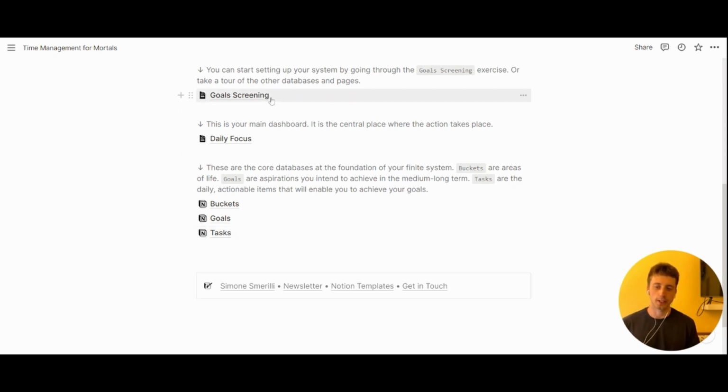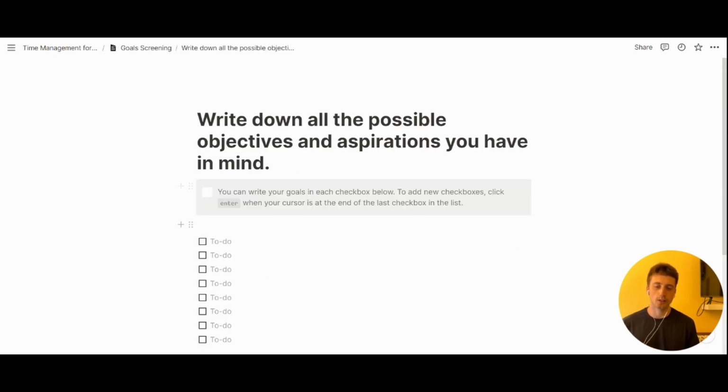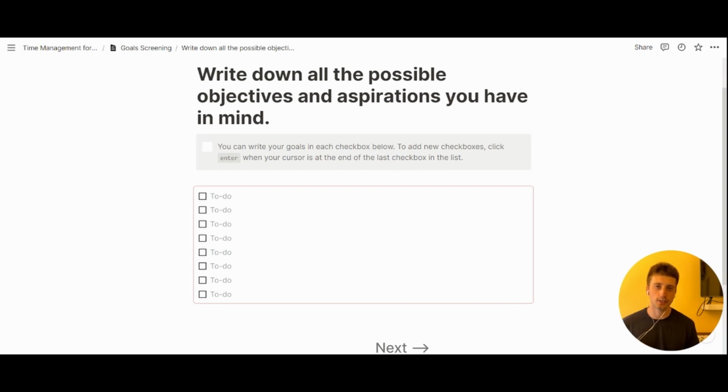This template also has a goals screening exercise that you might want to follow if you are new to Notion, for example. You just want to play around a bit before getting into the nitty-gritty of it. Here is a goals screening page, and you can start from the very top here. And this is a sort of guided exercise that helps you establish your goals. And based on that, you can then start breaking them down into tasks and define those tasks as open or closed and work on them accordingly.